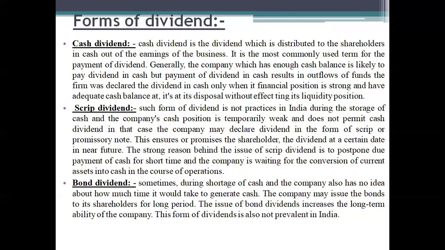And second, we have the scrip dividend. The company is going to pay the dividend not in the form of cash. Why? Because the company may have a shortage of funds to pay the amount. In such a case, the company will issue a scrip or promissory note stating that the company is going to pay the amount after a certain period of time. After that period, the company may sell the assets or current assets and get the liquidity, called the cash portion.